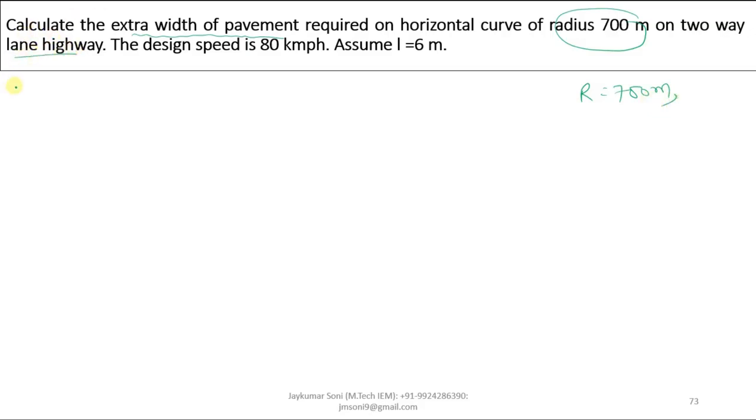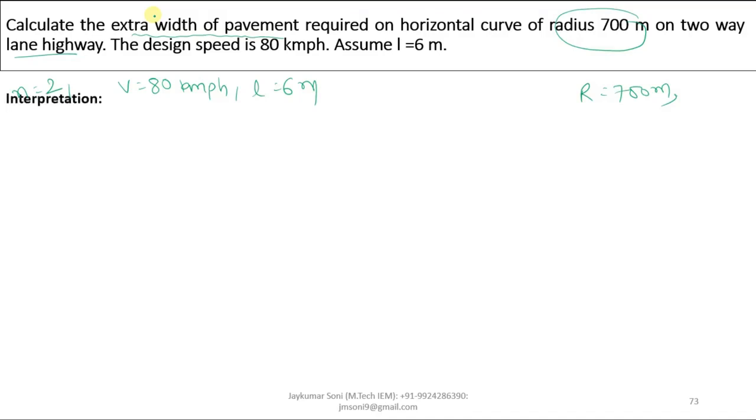Two-way lane is given, which means N is equal to 2. Design speed is given as 80 kmph, so V is equal to 80. L is given as 6 meters. And you need to calculate the extra width of pavement.